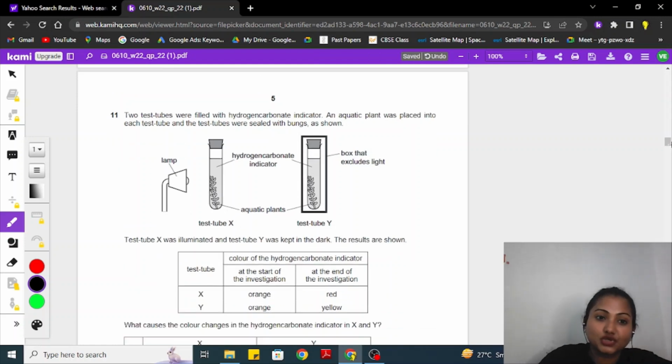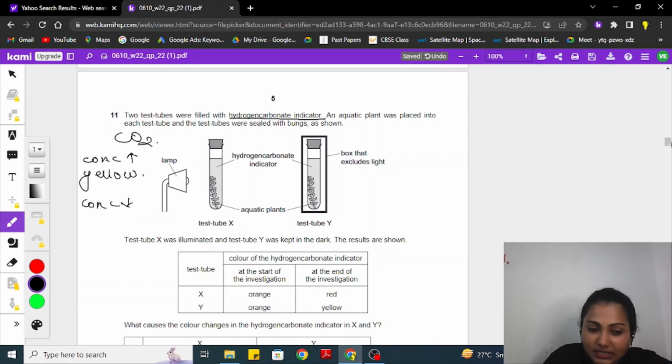Let's move to the 11th question. Two test tubes were filled with hydrogen carbonate indicator. This is one of their favorite questions to ask in Cambridge. They always ask this question. Whenever you see this question, remember it is connected to carbon dioxide gas. If the concentration of carbon dioxide increases, the color of the solution turns yellow. If the concentration decreases, the color turns purple. And the indicator itself is red in color. Okay, now let's move on. So, two test tubes which are filled with hydrogen carbonate indicator.